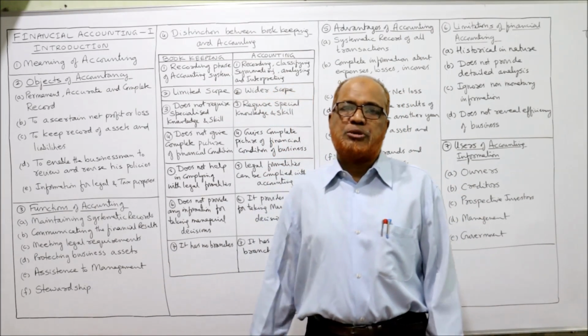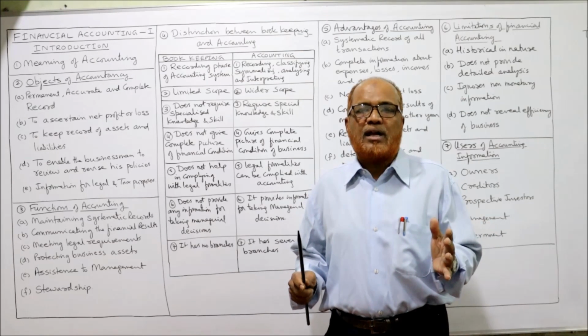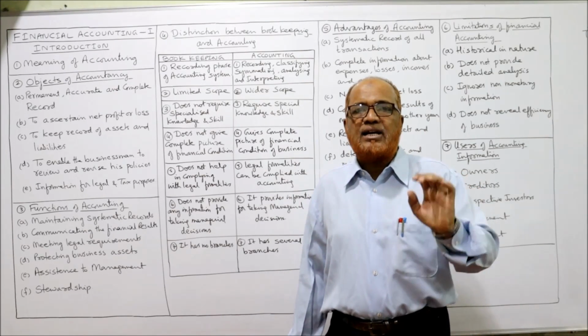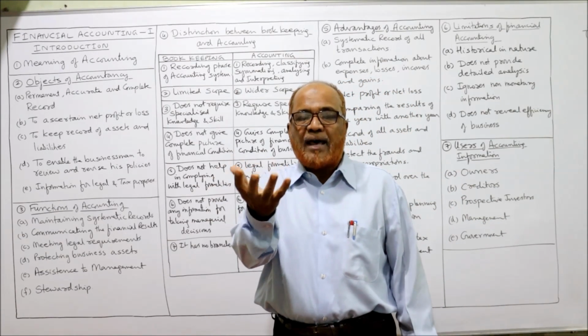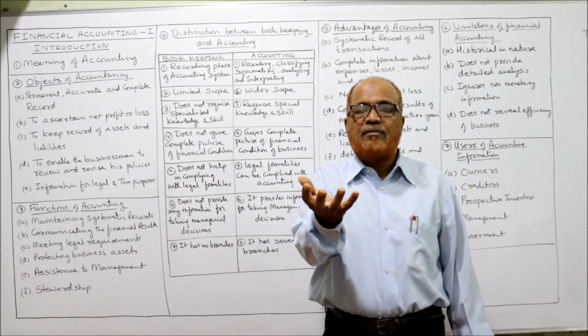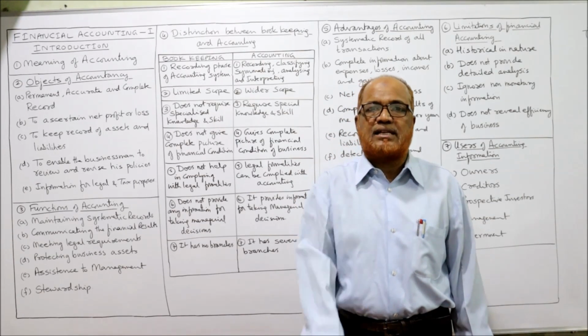Last one, stewardship. See, actually in the company form of organization, the company is in the hands of management. The company will be run by the management. So management is entrusted with the authority of controlling the business, as well as controlling the assets.